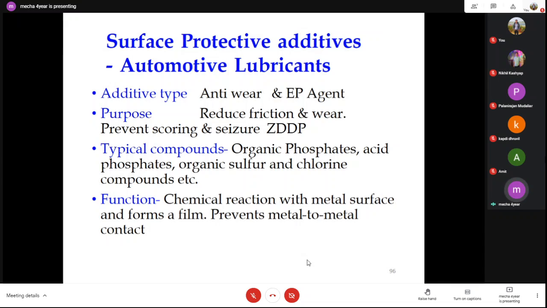So they work as EP agents. They reduce the friction and wear and prevent scoring and seizure.